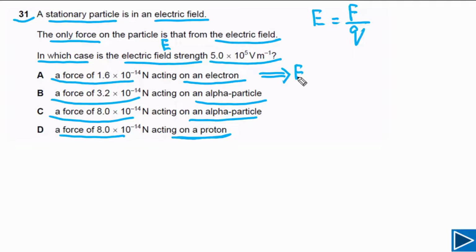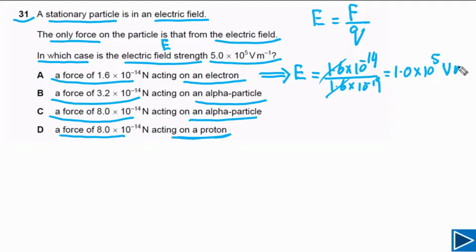So for option A, E is equal to F over Q. F is given, that is equal to 1.6 times 10 to negative 14, and the charge on an electron is 1.6 times 10 to negative 19. If we solve this, we can cancel 1.6 with 1.6. Our final answer will be 1.0 times 10 to 5 volts per meter. So this is not the correct option. Our answer has to be 5.0 times 10 to 5, so A is not the answer.